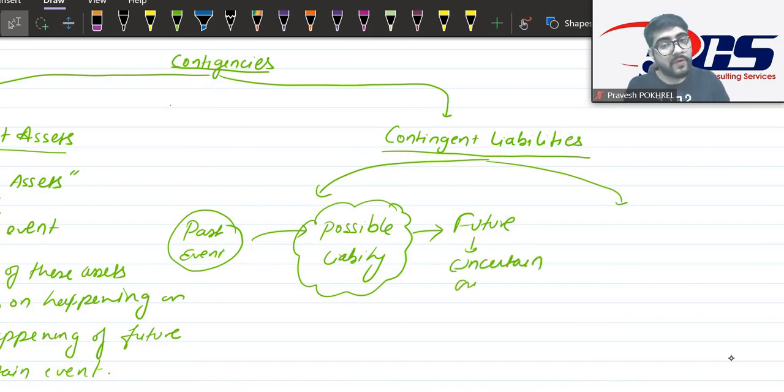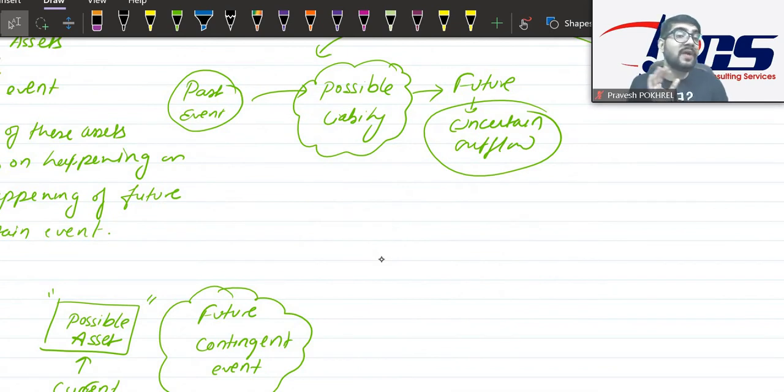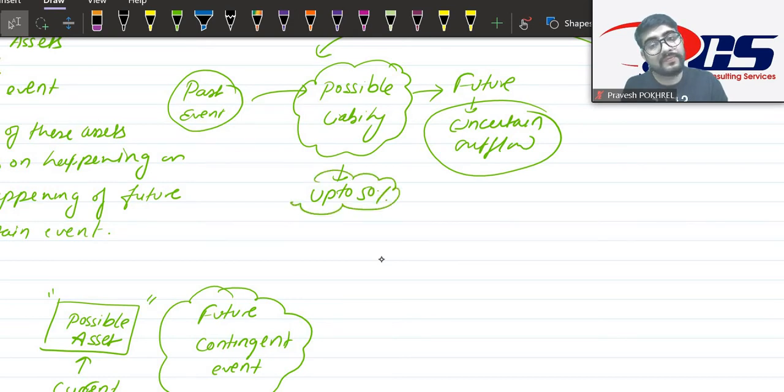Okay, uncertain outflow. Now, what is possible liability? That the chance of outflow is up to 50%. Okay, this is possible liability. Now because of past event there is some possible liability for which we are going to have outflow of economic benefit in future, the chance of which is up to 50%. This is one definition of contingent liability.